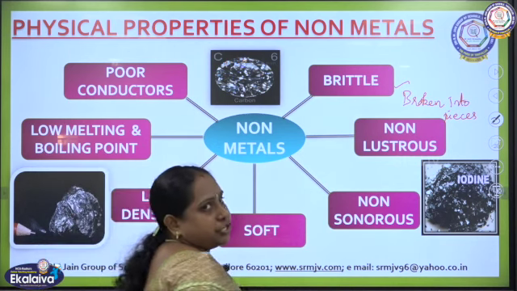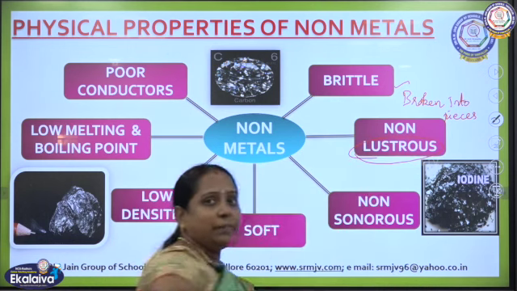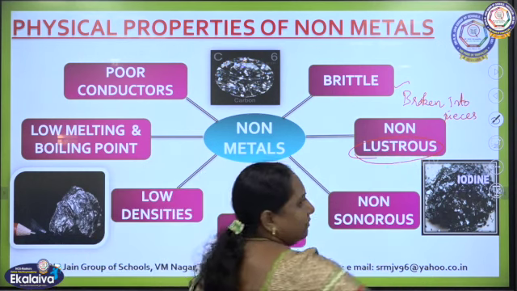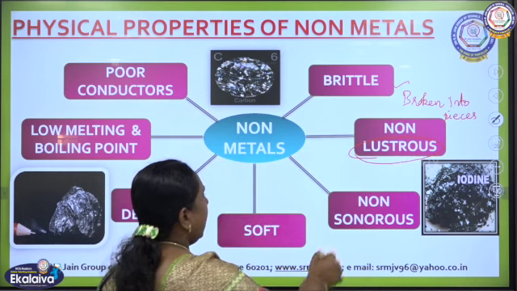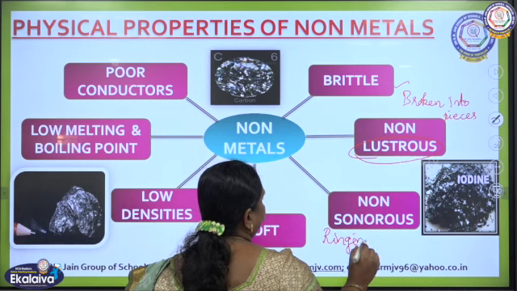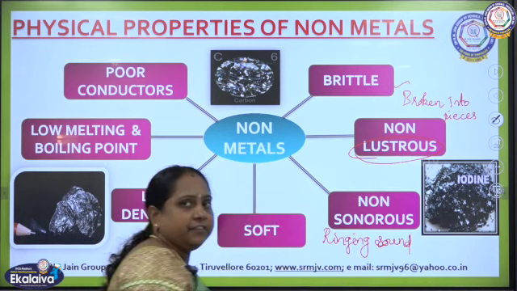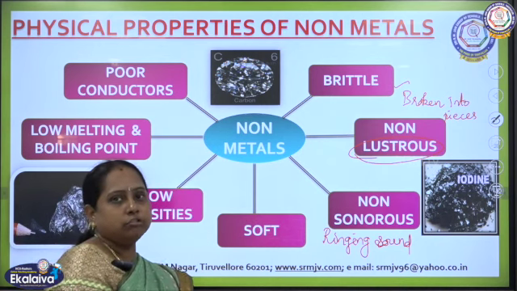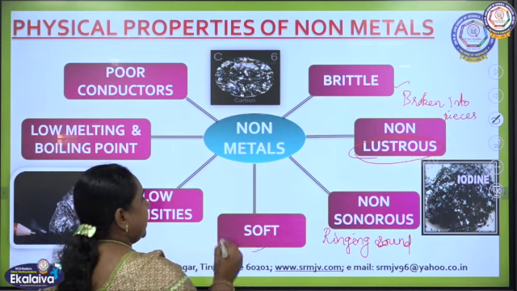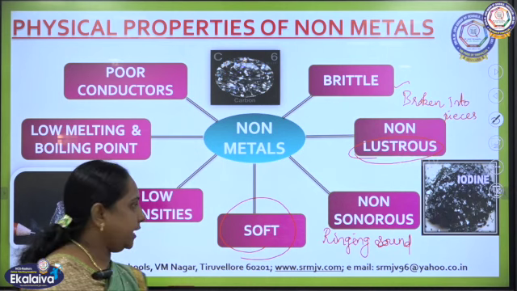Non-lustrous, which means what? Lustrous means shining tendency. Metals will have a shining surface, but non-metals will not have a shining surface, right? And sonorous, a ringing sound will not be produced because they don't have hard surfaces, and they are not so tough also, so they will not produce a ringing sound. They are specifically soft. Most of the non-metals possess a soft nature.